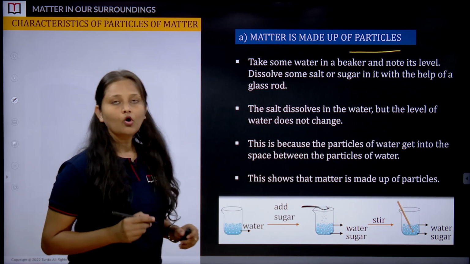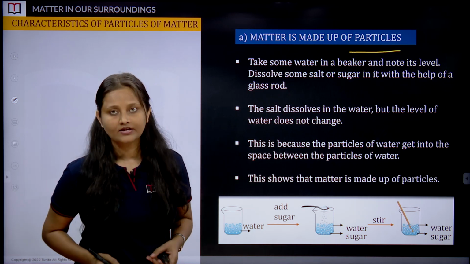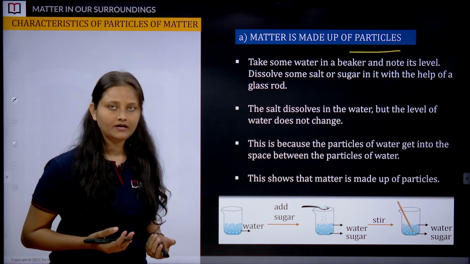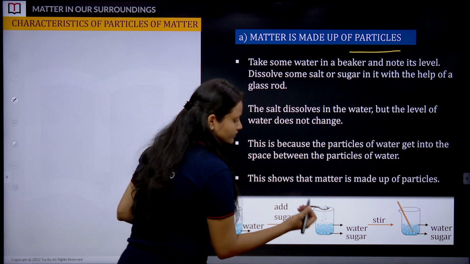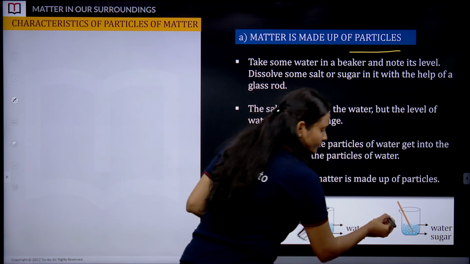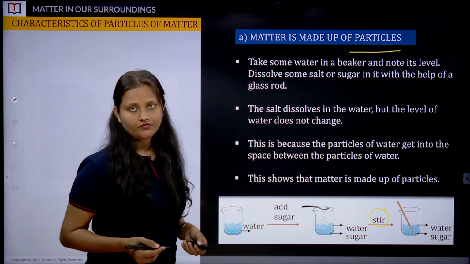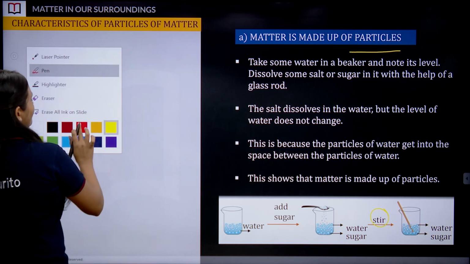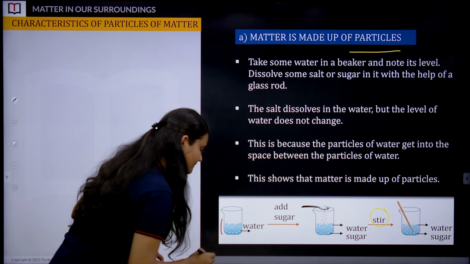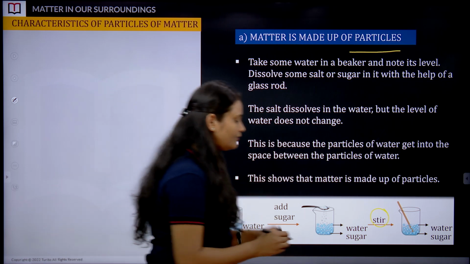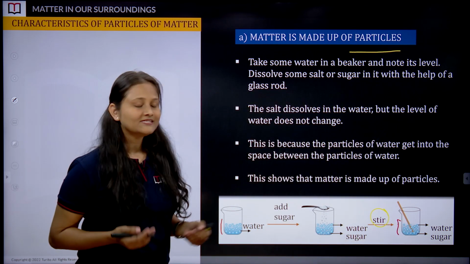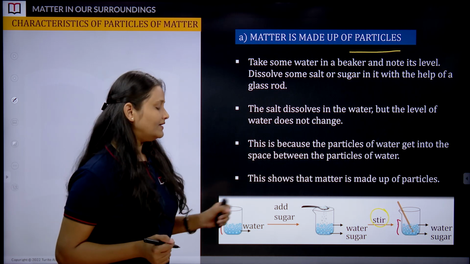What I'm asking you all to do, you can even try it after the class at home. Take water in a beaker or a transparent glass, and add some sugar crystals, like 1 or 2 tablespoons, and then just stir it. Now after the stirring, what are you going to observe? The level of water before adding sugar and after adding sugar, is it going to remain the same or will it be different? Same, right? Why did this happen?